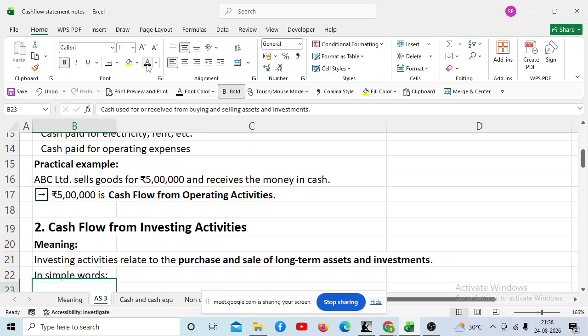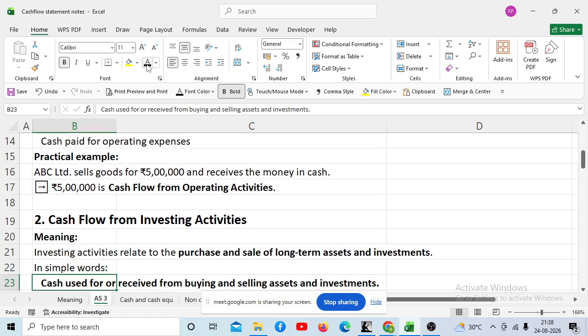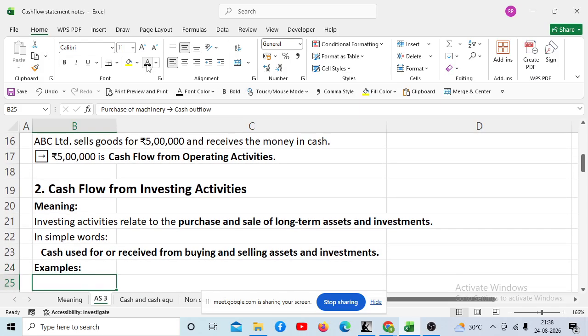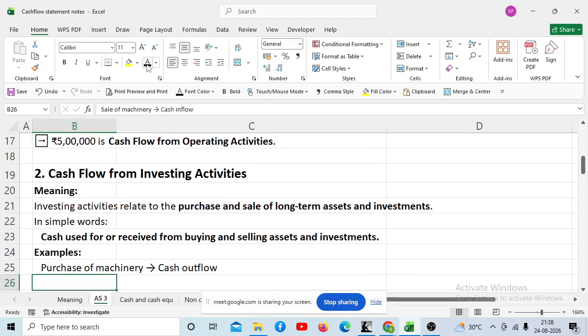So, in simple words, cash used for or received from buying and selling assets and investment. Example, purchase of machinery. So naturally, in purchase of machinery, what will happen? Money will come in or it will go out? It will go out. So that's why it is called cash outflow.